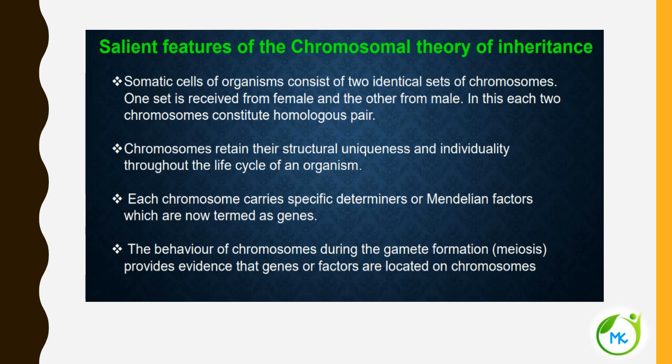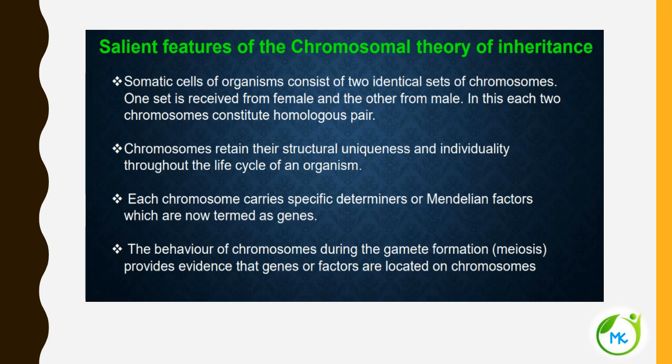The next feature of the chromosomal theory is that chromosomes retain their structural uniqueness and individuality throughout the life cycle of an organism. Each chromosome carries specific determiners or Mendelian factors, which are now referred to as genes.